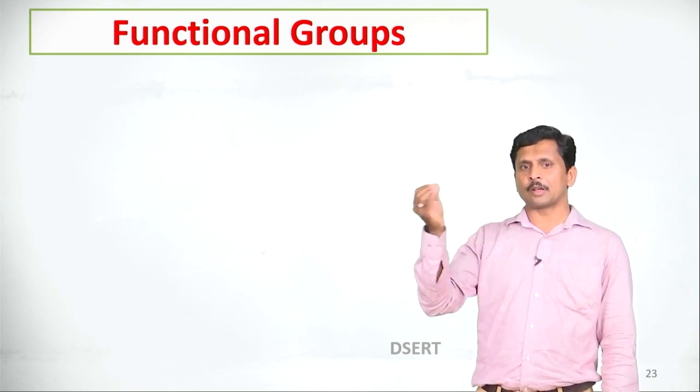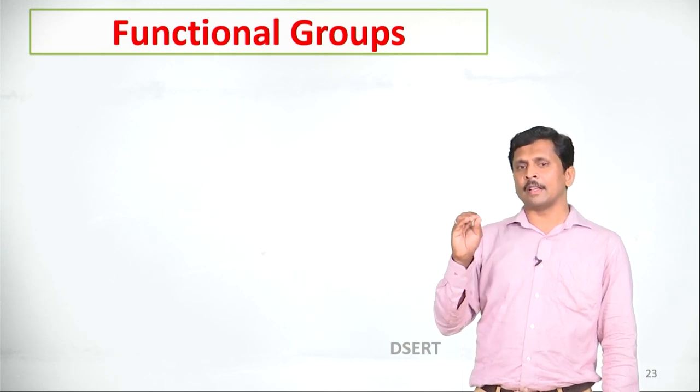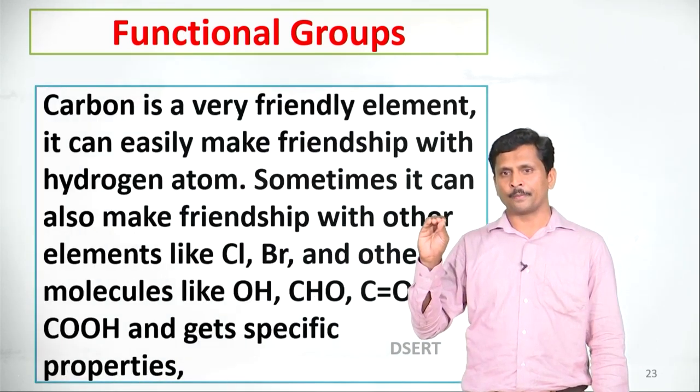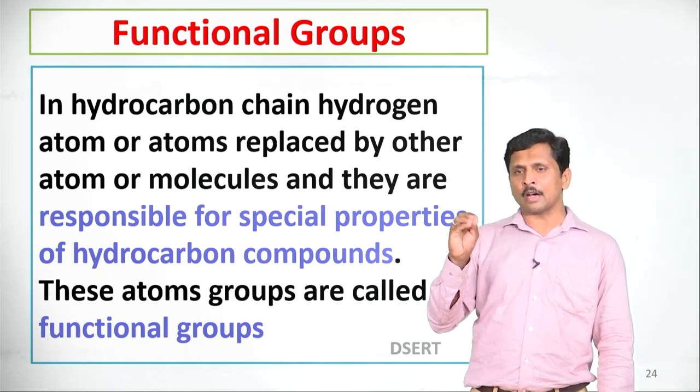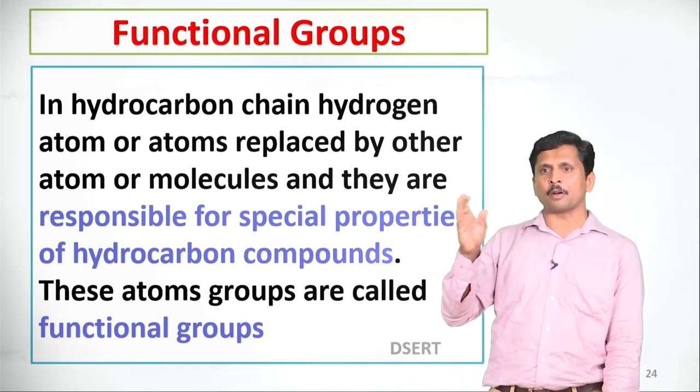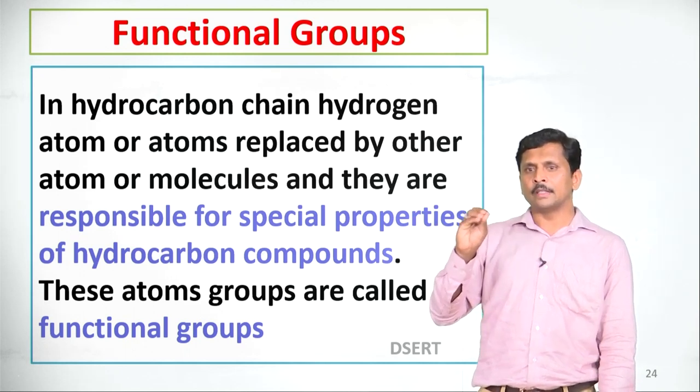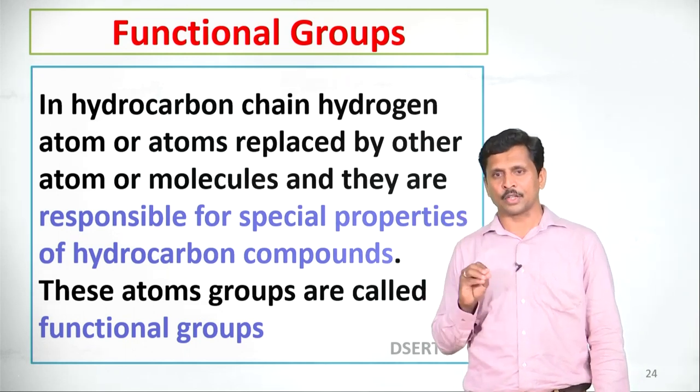Dear students, let us discuss functional groups. What are functional groups? Functional groups are groups that give hydrocarbons special properties. Carbon is a very friendly element. It can easily bond with hydrogen atoms and also with other atoms like chlorine, bromine, OH, COOH and other molecular groups, and provide special properties to the hydrocarbons. In a hydrocarbon chain, a hydrogen atom or atoms are replaced by other atoms or groups, and they are responsible for the special properties of hydrocarbon compounds. These atoms or atom groups are called functional groups.